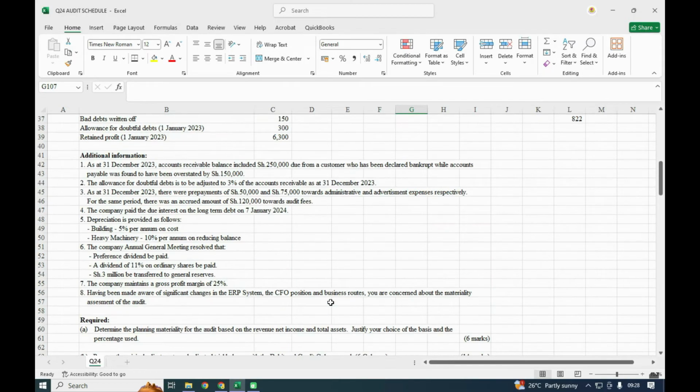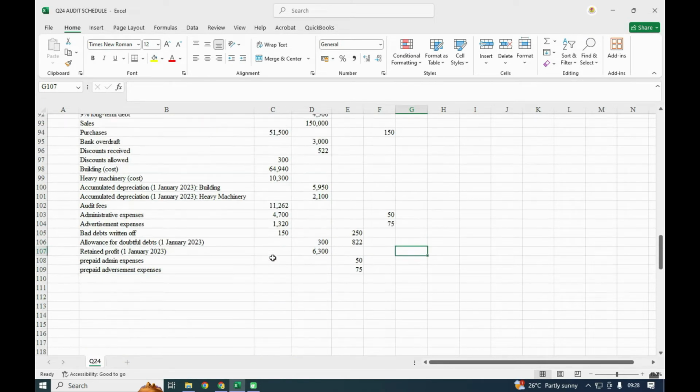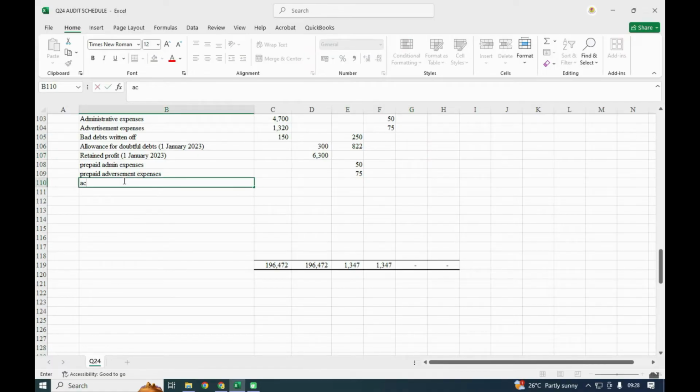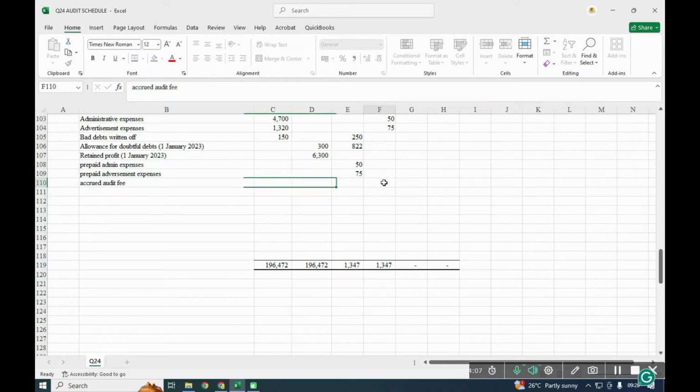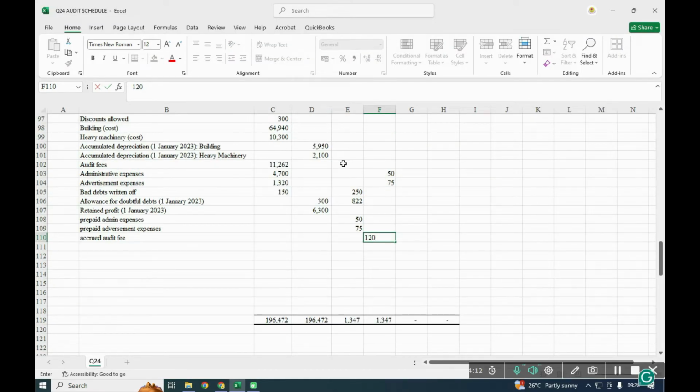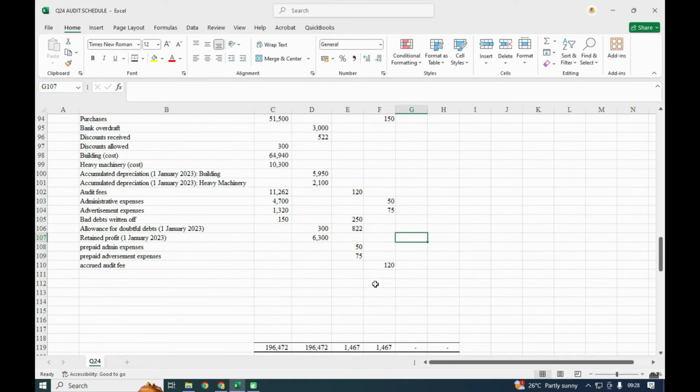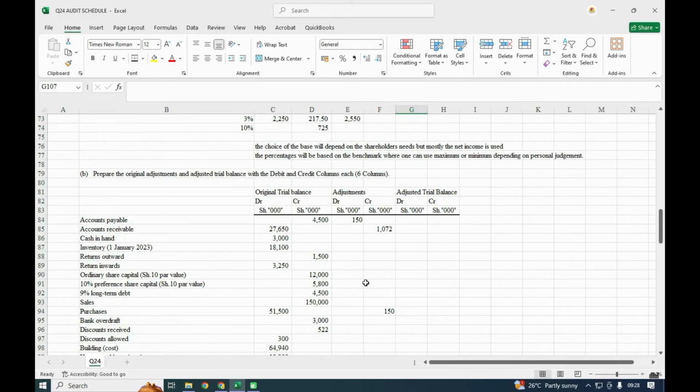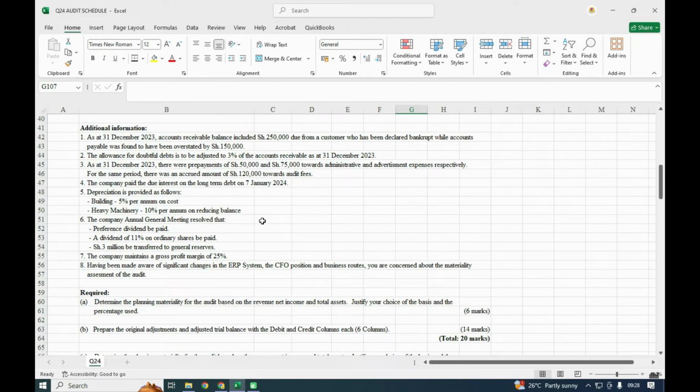And the next thing, for the same period, there was an accrued amount of 120 towards audit fee. So accrued audit fee of 120. This one will be a liability of 120, and we shall add it under the audit fee. We debit audit fee, we credit the accrued audit fee. Then we are done with that note.